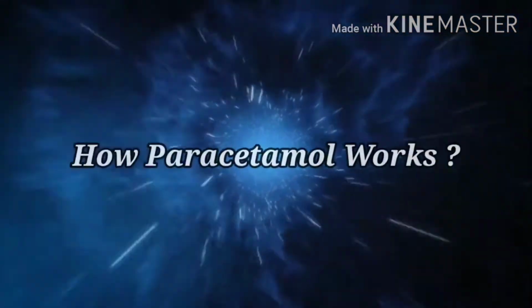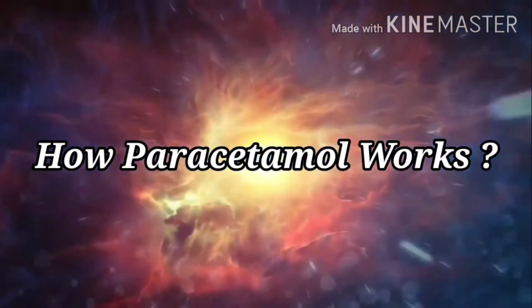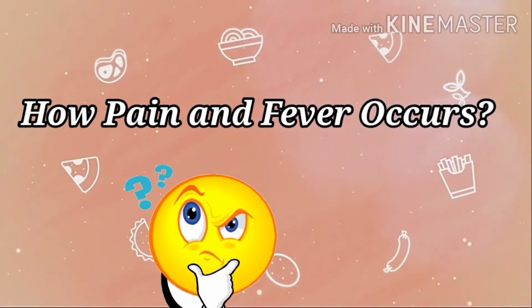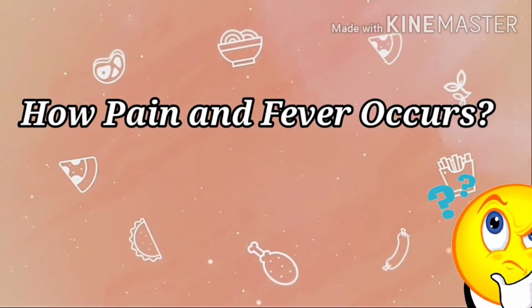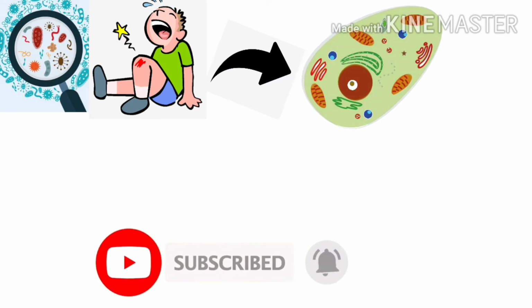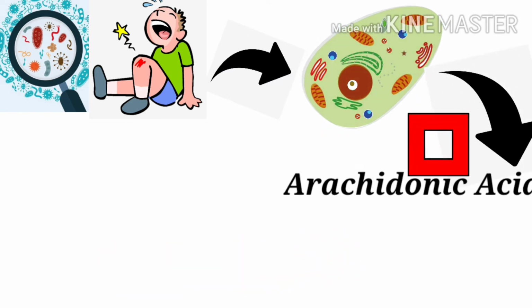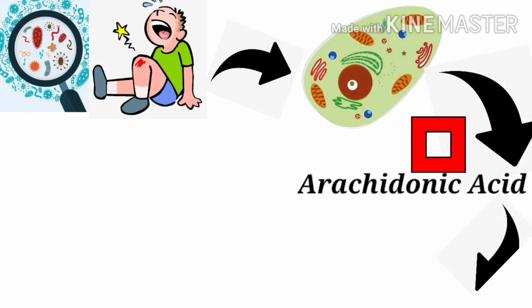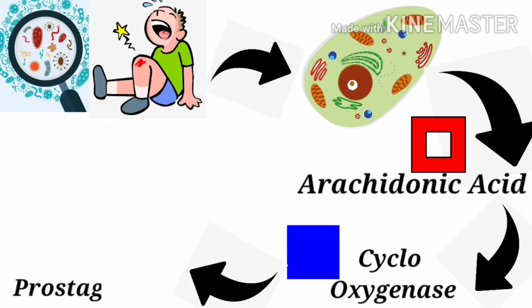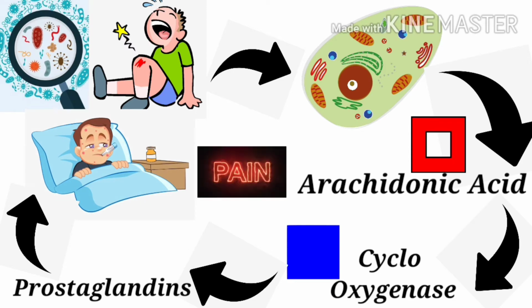Next comes the question, how it works. To understand this, we should understand how we get pain as well as fever. Whenever we have an infection, or whenever we get injured, our cells get damaged. These cells release arachidonic acid. The arachidonic acid combines with cyclooxygenase to release prostaglandins. These prostaglandins help in the occurrence of fever, pain, etc.